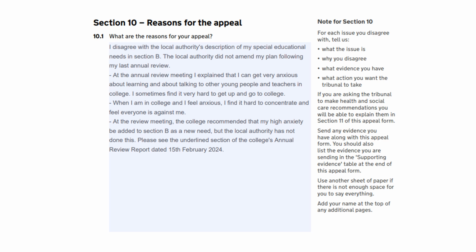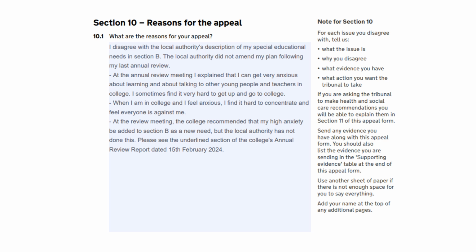But he says at the end of the review meeting, he explained that he can get very anxious about learning and about talking to young people and teachers in college, and that sometimes he can find it hard to get up and go to college itself. When he's at college, he feels anxious and he finds it hard to concentrate and feels everyone is against him. He explained that at the annual review meeting, the college recommended that his high anxiety be added to Section B of his EHC plan as the new need, but the local authority did not amend the plan.